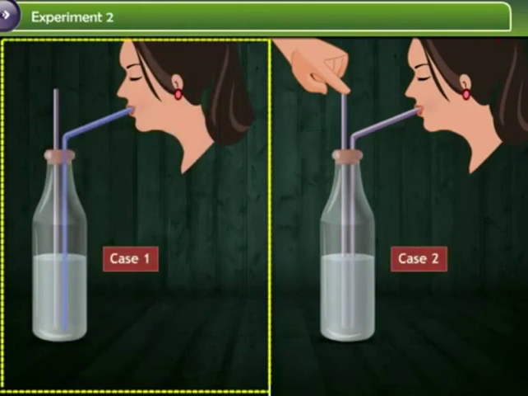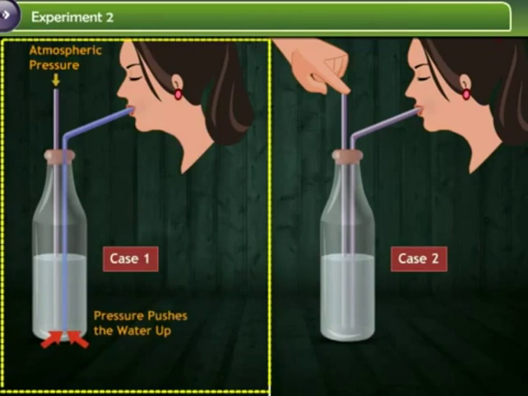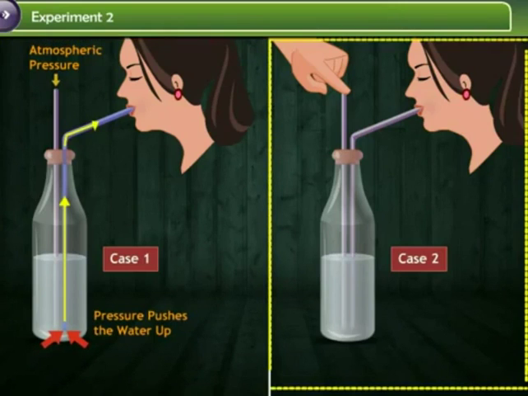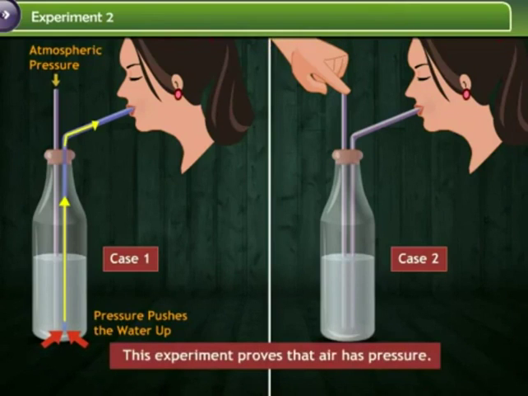In the first case, when you sip water, the atmospheric pressure becomes lower. It pushes the surface of the water. Since pressure is transmitted equally in all directions, it will push the water up the straw and into the mouth. In the second case, when you try to sip water with the second straw covered, it does not allow the atmosphere to push down on the surface of the water. Thus, water does not move up into the straw. This experiment proves that air has pressure.